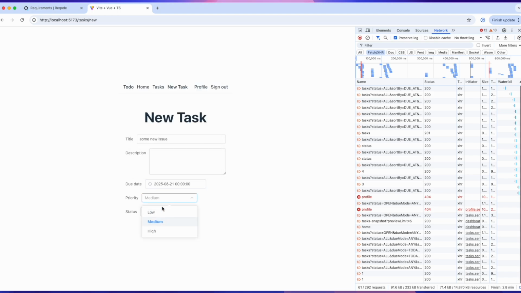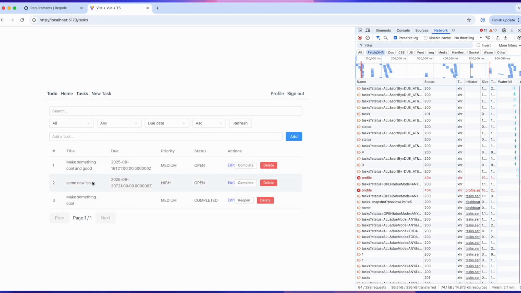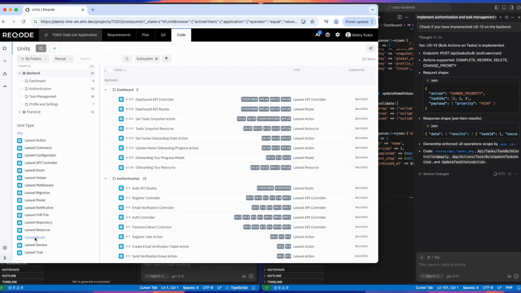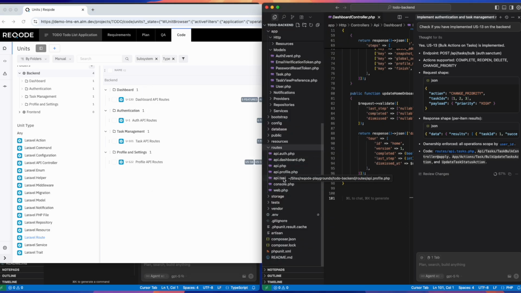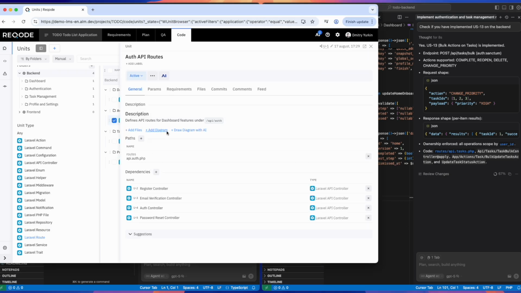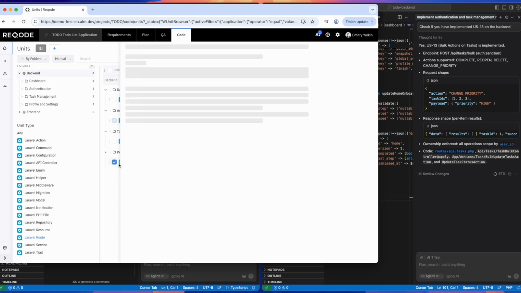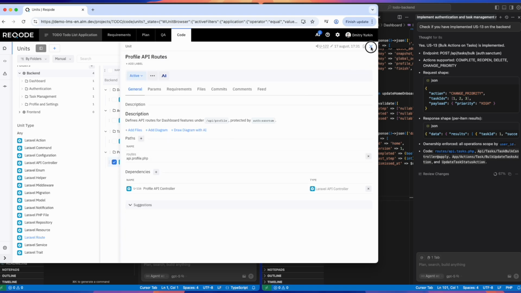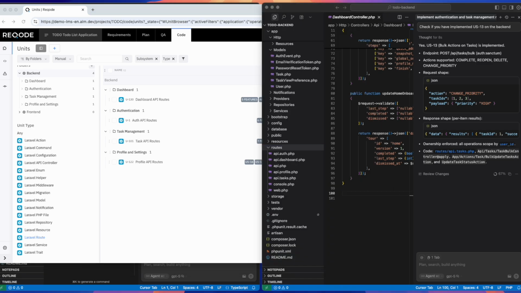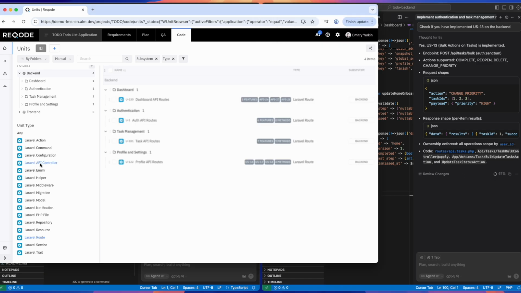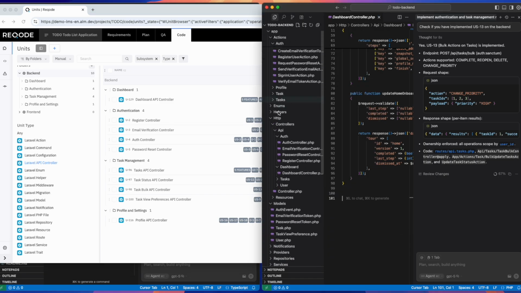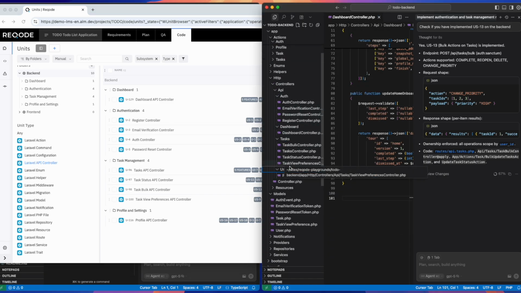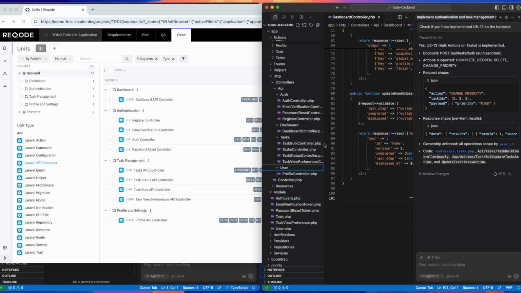We'll do a few more small adjustments and then review the implementation and file structure against the one described in Reqode. Let's start with the backend. Let's check the routes. Here we have 4 separate routing configuration files created exactly according to the specification. Now let's look at the API method controllers. As you can see, we have 4 controllers for authentication, 1 controller for the dashboard, 4 controllers for tasks, and 1 controller for the profile.